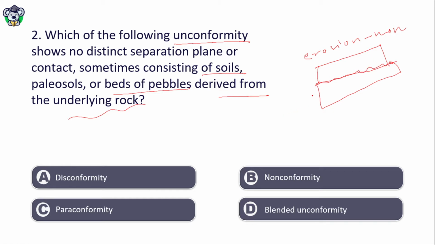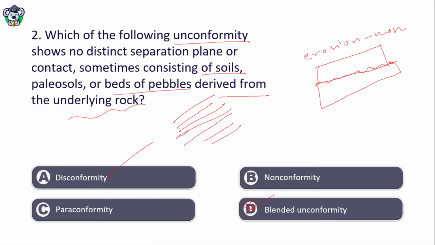There are many types of unconformity: disconformity, nonconformity, paraconformity and blended unconformity. Which will be the right answer? That is option D, blended unconformity. What is disconformity? Disconformity is a type of unconformity. It occurs between two parallel layers of sedimentary rocks.